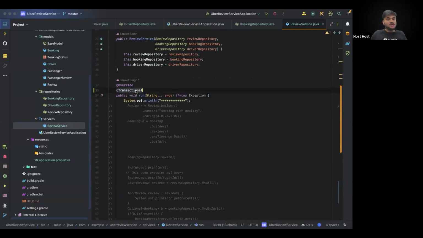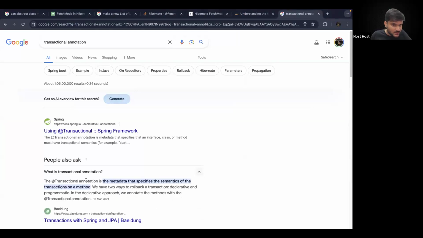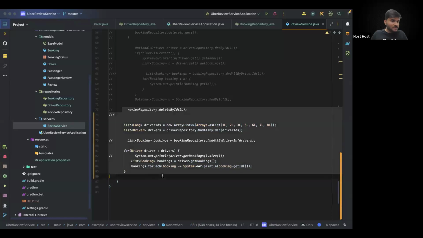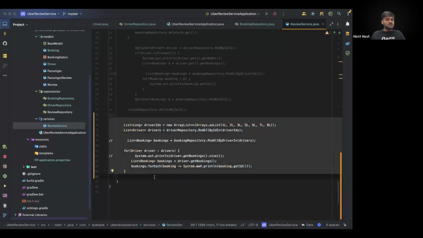Now, what is this annotation transactional? As the name suggests, the transactional annotation specifies the semantics of transactions on a method. That means whatever queries are going to execute in this particular method are going to be part of one complete transaction. Either everything will execute or nothing will execute. So we have to execute this as part of one single transaction, which Spring expects from us. And then, within two queries only, instead of making n more queries, we will be able to fetch all of the data. Are you guys able to get this point?